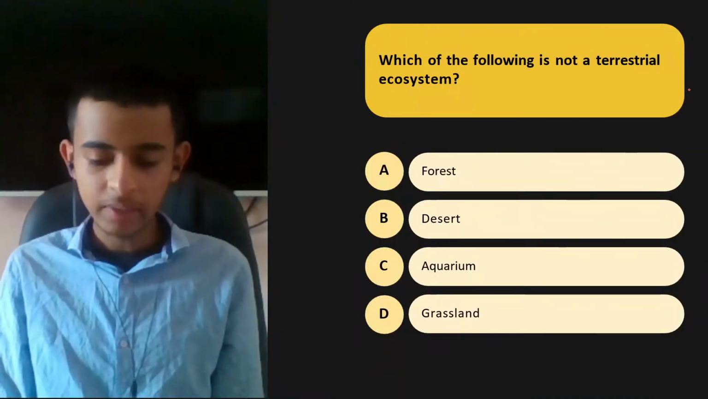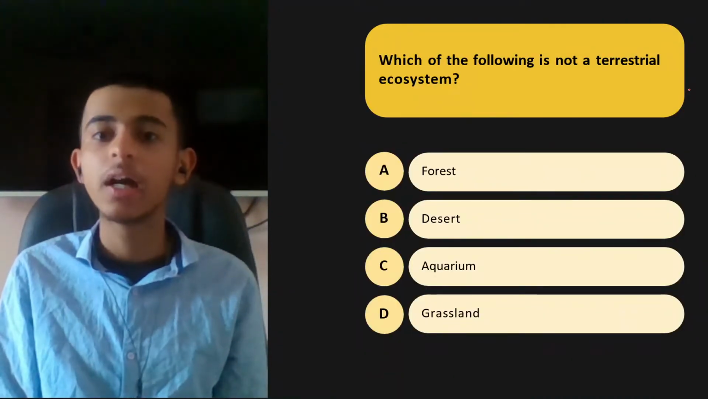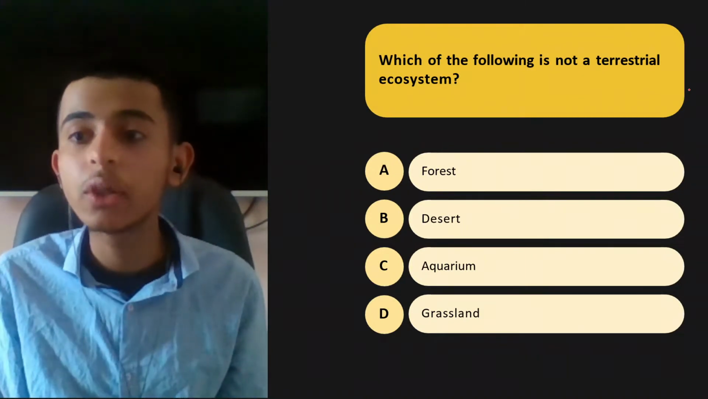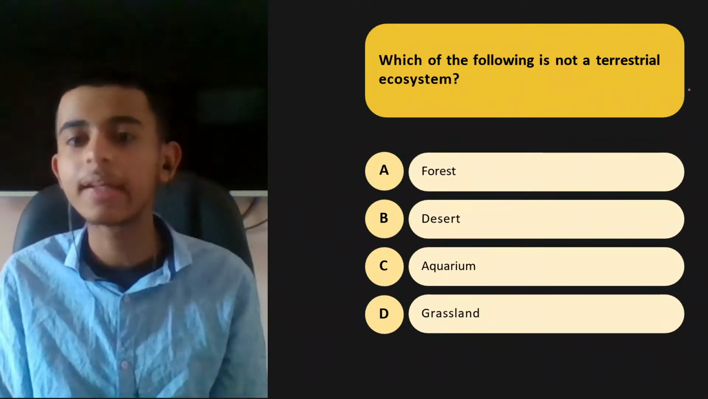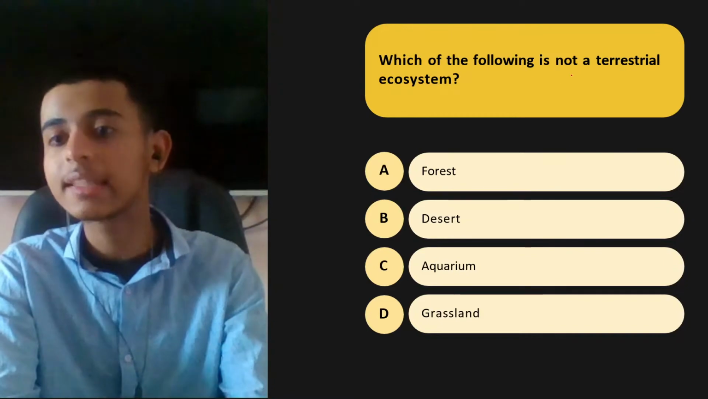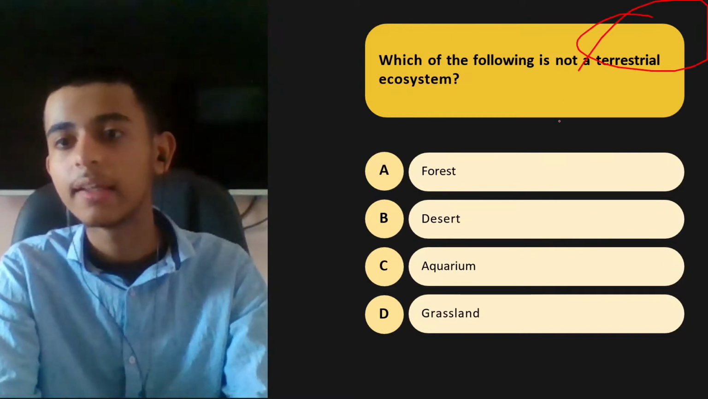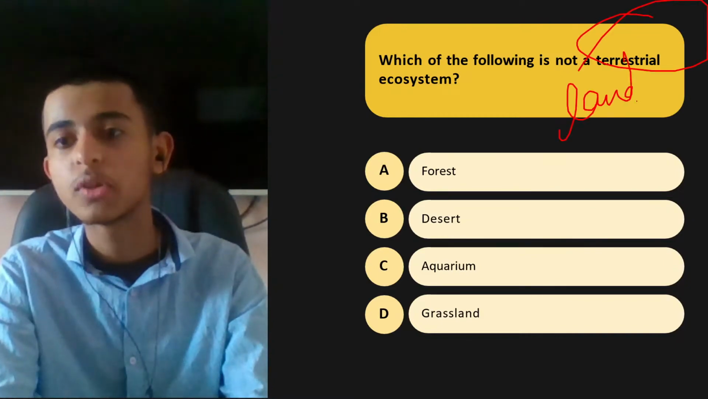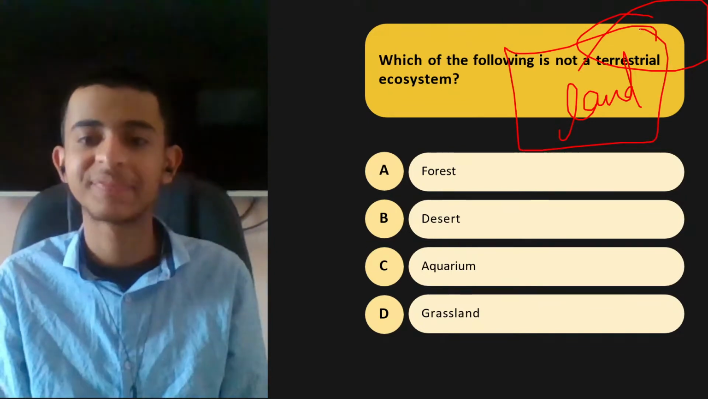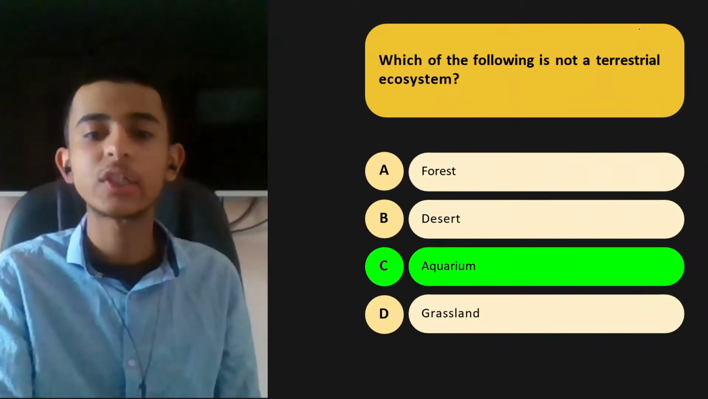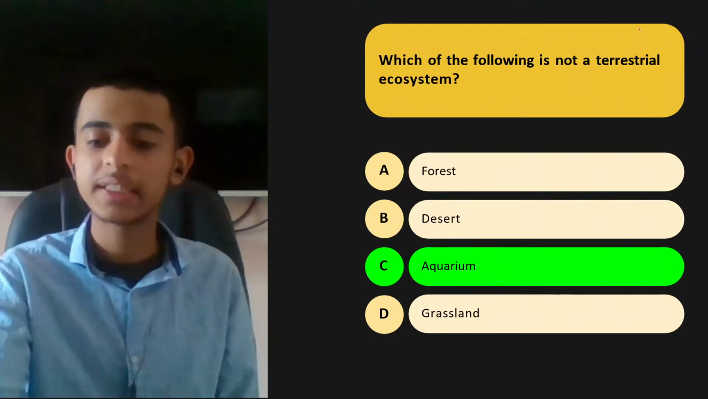MCQ. Chaliye, all of you are going to answer this. Which of the following is not a terrestrial ecosystem? Forest, desert, aquarium, grassland. Terrestrial से क्या याद आता है? Land. Which is not on the land? Okay, and your time's up. It is aquarium because aquarium is in water.